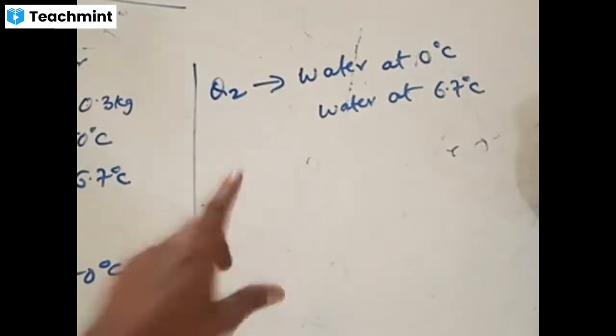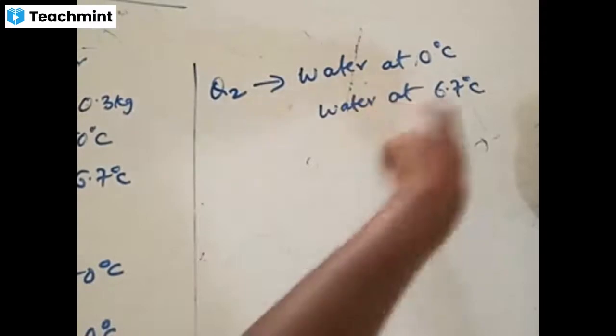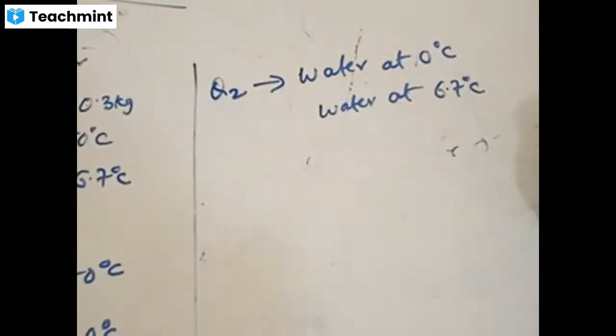Nikita says right. What Nikita says is right. What is that? In the second step, water at 0 should convert to water at 6.7. Is that clear? Why is it 6.7 in this case? In this question, he says the final temperature is 6.7.